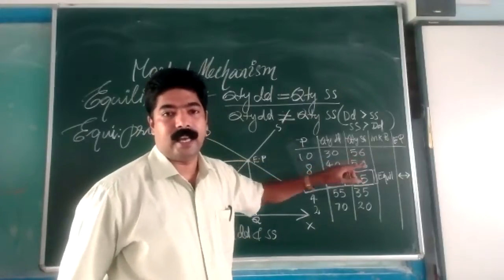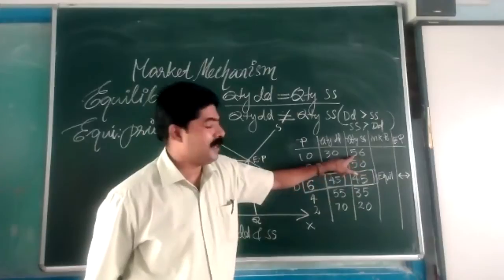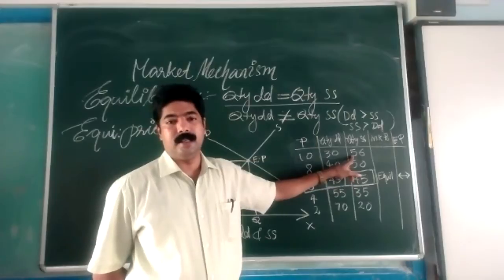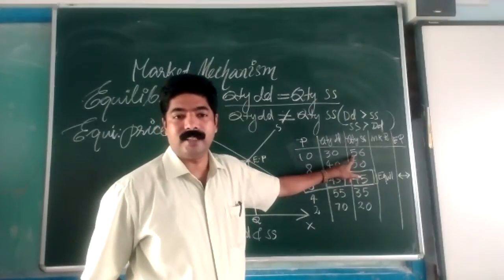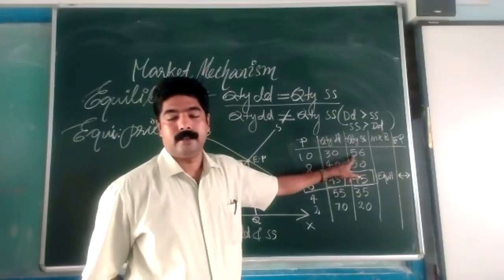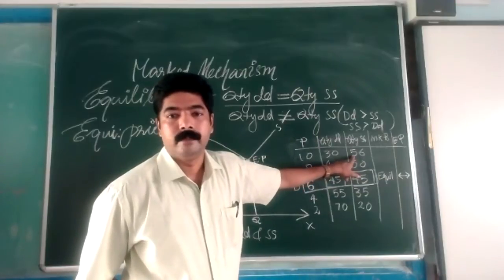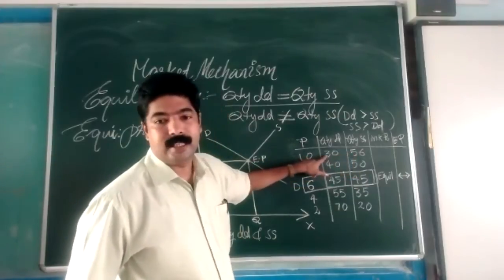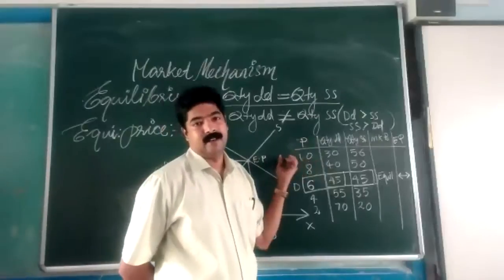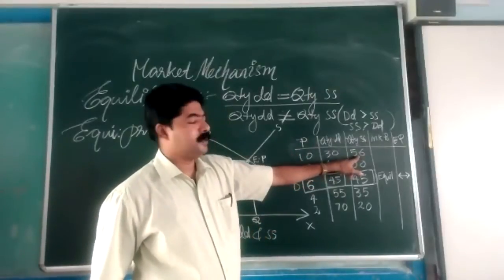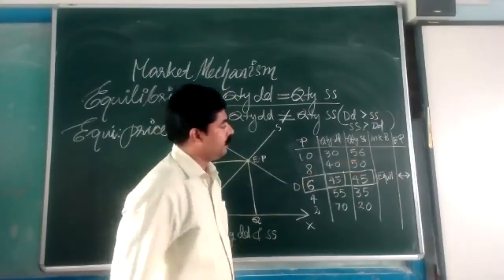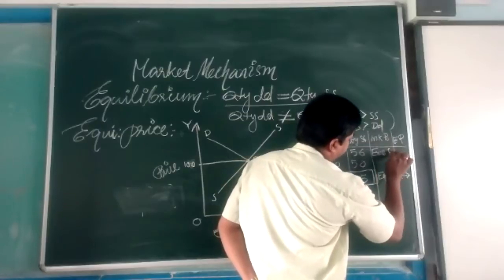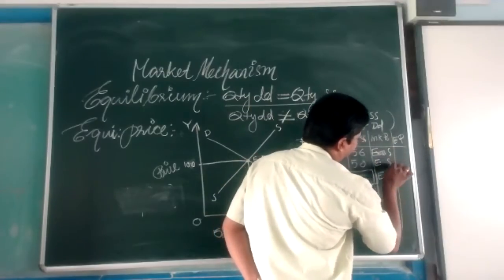That is a situation in a market: if quantity supplied is more than quantity demanded, that situation is known as excess supply. See, the quantity demanded is 30 at the price 10, whereas quantity supplied at that price is 56. Excess supply. So here we can write excess supply. In both cases, we will see excess supply.